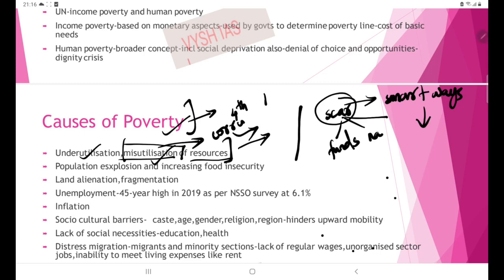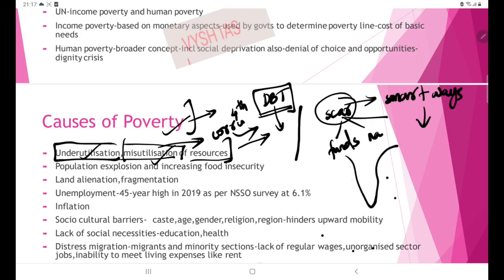Another example would be DBT, direct benefit transfer. These are also given for poor and deprived sections, but even this is not reaching the target, and is being misutilized. Then underutilization. What is underutilization? We have some potential. For example, we can take India's marine sector. India has a long coastline, so it can increase marine productivity and accordingly provide more employment. But India has not yet realized the potential of this marine sector. So that is underutilization of resources. That is one factor.